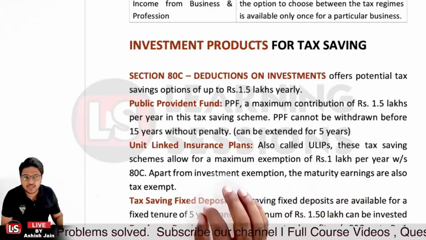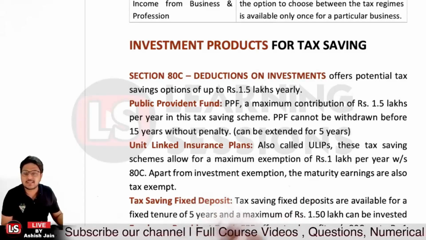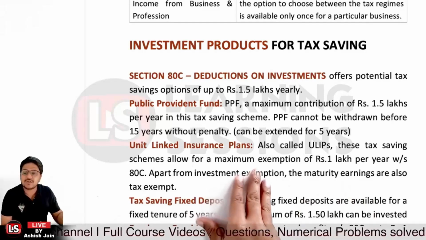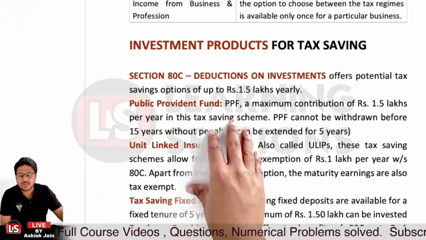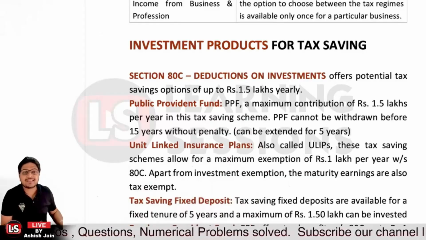Under 80C over there. And apart from the investment exemption, the maturity earnings are also tax exempted. Whatever the maturity earning will be under the ULIP, that is also exempted from the tax. And also whatever interest is earned under the PPF, that is also not taxable, right? And further, it's related to tax saving FDR.